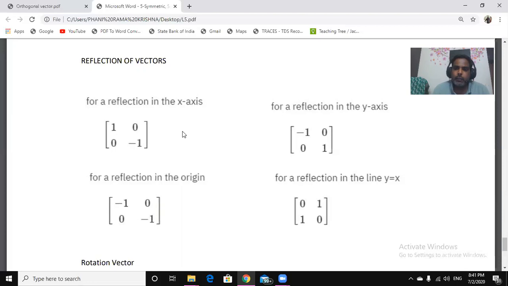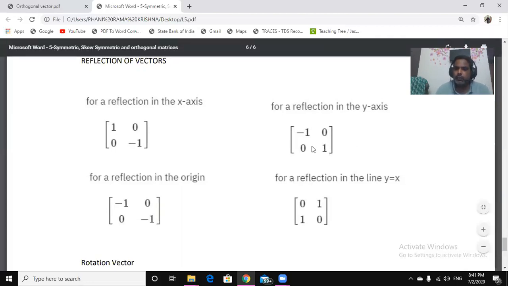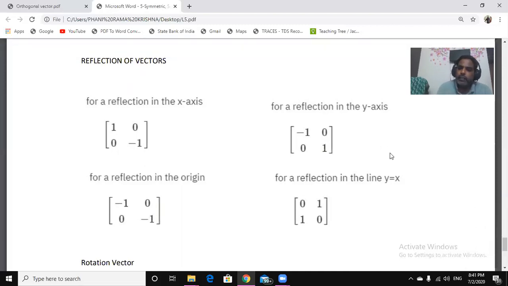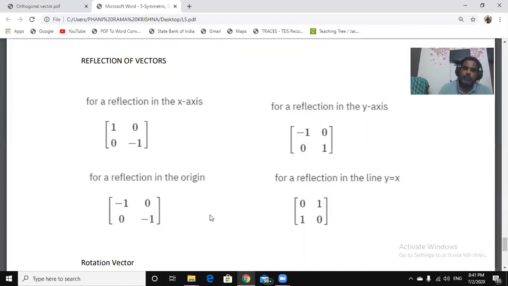Likewise, the same 1 comma 1 vector multiplied with minus 1 0 and 0 1 becomes minus 1 comma 1. x is negative, y is positive, so the vector lies in the second quadrant, which means it is a reflection along the y-axis. If I multiply 1 comma 1 with this matrix, then minus 1 comma minus 1 is the resultant vector, which is in the third quadrant.